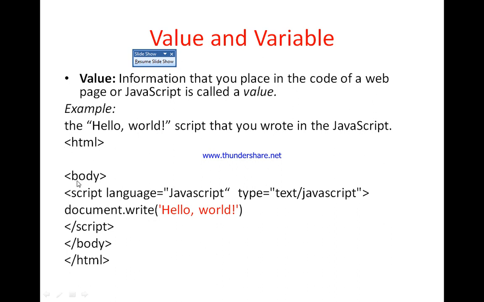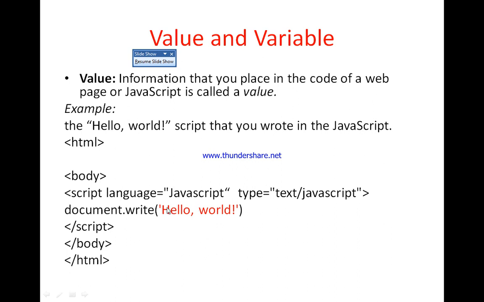Value is the information that you place in the code of a web page or JavaScript; it is called a value. Now, what does value mean? Let us see one example. Suppose hello world. In this example there is an HTML body tag. Inside the body there is a script tag. In the script tag, language is JavaScript, type is text/JavaScript. That is the syntax of writing a JavaScript program. Inside, there is one method, document.write("hello world"). Script tag completes here, body tag completes, HTML tag completes.